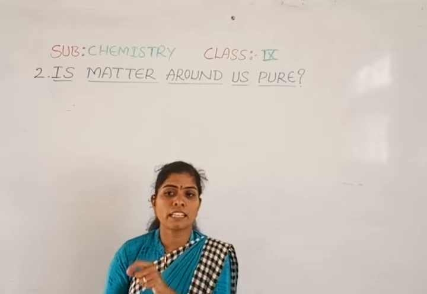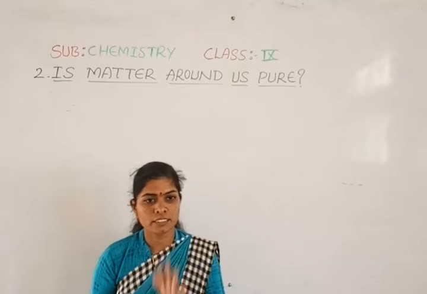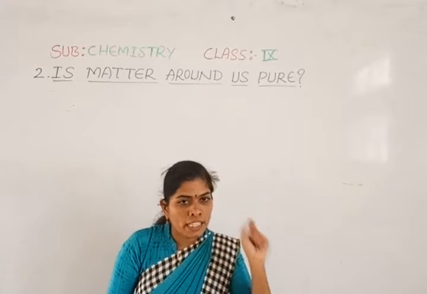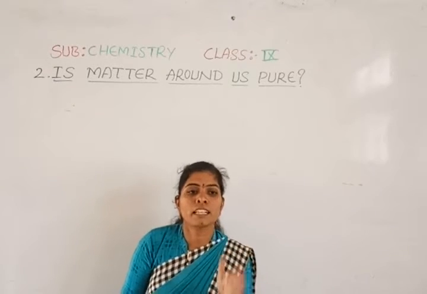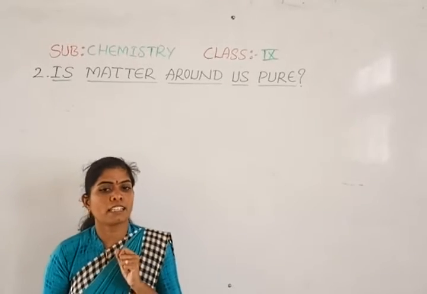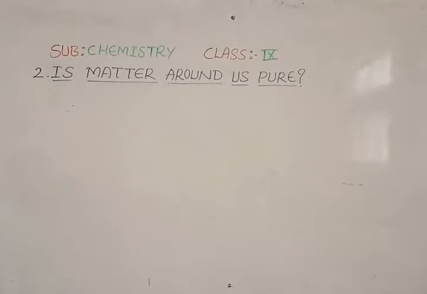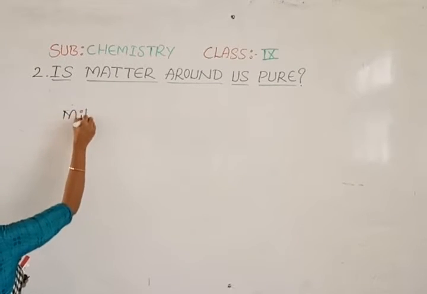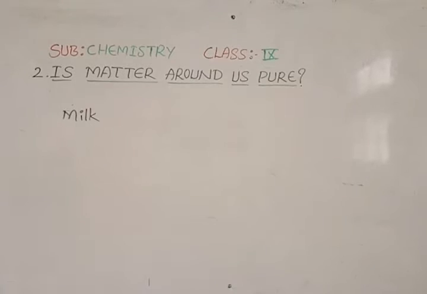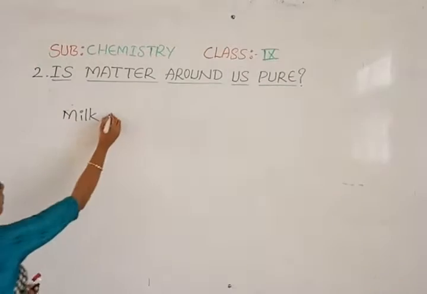It should not contain any kind of other substances in it. So if only the substance is made with a single form of matter, then we can say that it is pure. Now if I give an example, we can take milk as the example. If I take milk as the example, what are the components of milk?